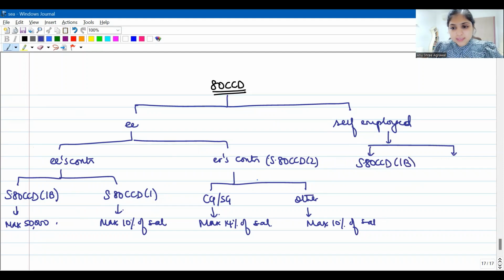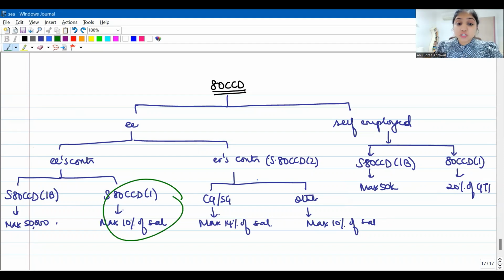80CCD1B and then 80CCD1. Under 80CCD1B, same maximum 50,000 deduction I will enjoy. Under 80CCD subsection 1, I will enjoy 20% of GTI as maximum deduction. By 20%, had I been an employee, I would have contributed and my employer also would have contributed. For my contribution, you would have given me 10%. For my employer's contribution, you would have given me another 10% deduction. Now that I'm self-employed, there is no employer's contribution, so give me 20% maximum. That's the logic. You must be wondering, why am I writing about subsection 1B first and then subsection 1?